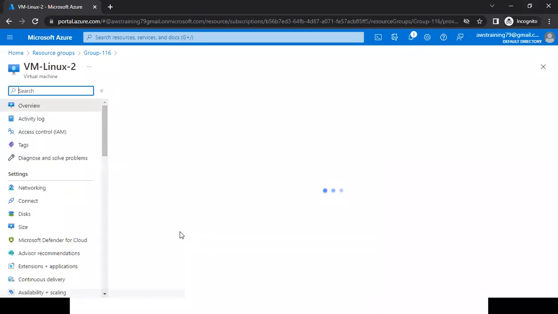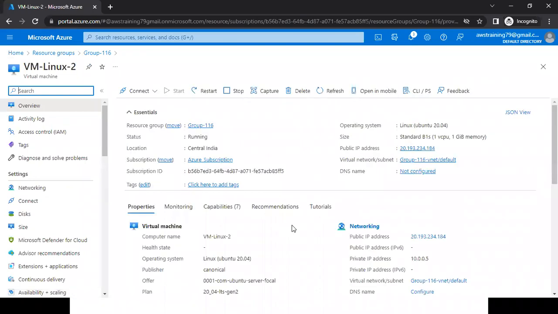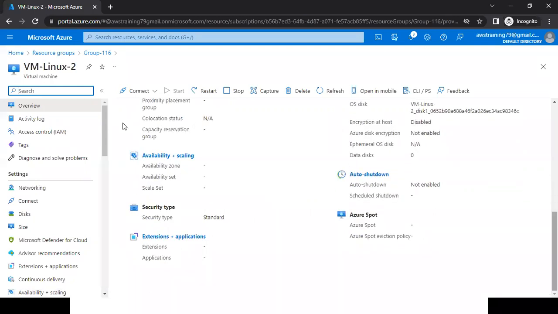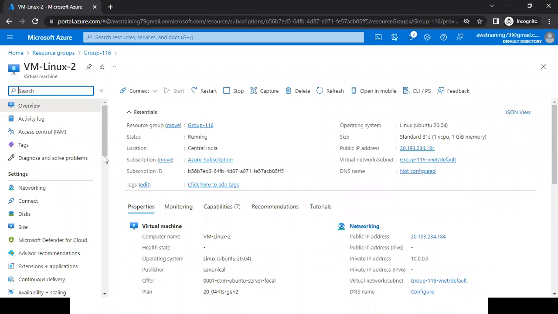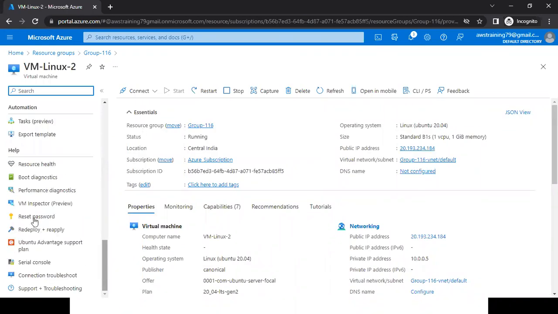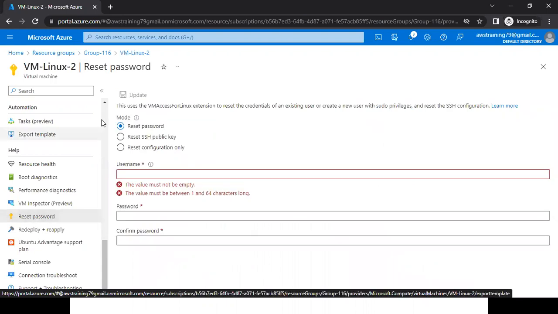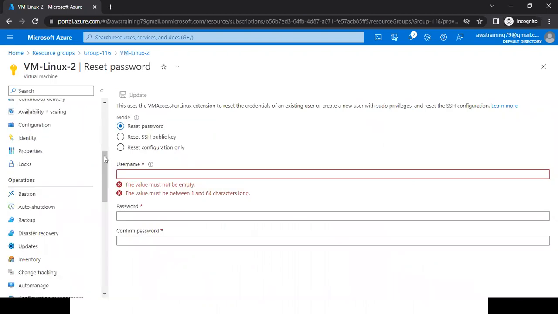Here is that virtual machine. Yes, sir. You want to connect this virtual machine. No. He is asking how do we get information on what it is connected with. No, and from this overview, is there any option that this is a password protected machine, or that is an SSH key protected machine, sir?